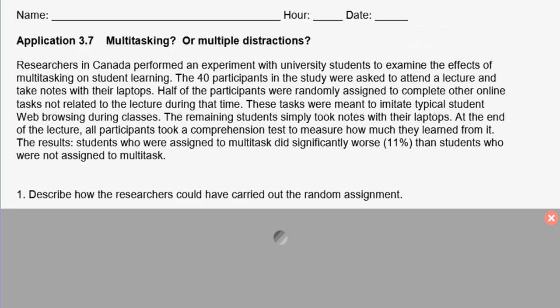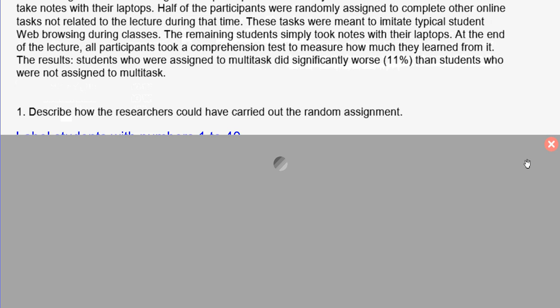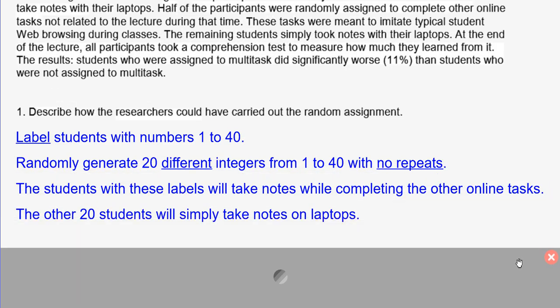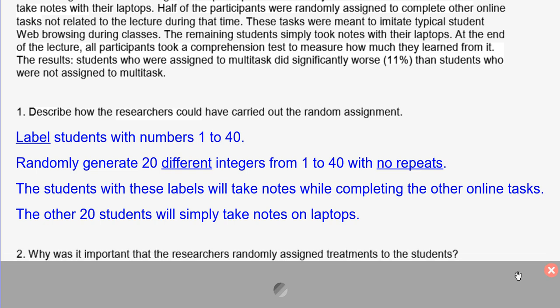Now as you go to 3.7, multitasking or multiple distractions. Remember, they were performing an experiment with university students to examine the effects of multitasking on student learning. So the first part was describing how the researchers could have carried out the random assignment. So one way could be labeling students with numbers 1 through 40, randomly generate 20 different integers from 1 through 40 with no repeats. Students with these labels would take notes while completing the other online tasks. The other 20 students would simply take notes on laptops. This is talking about the random number generator.